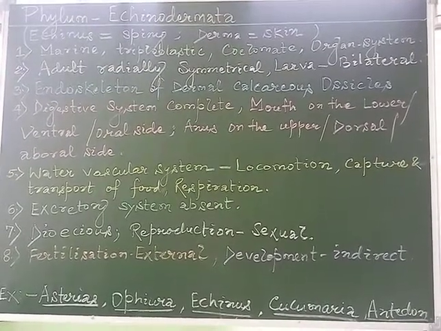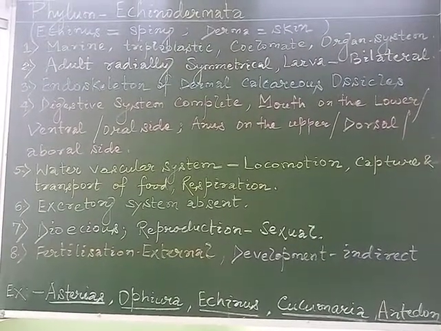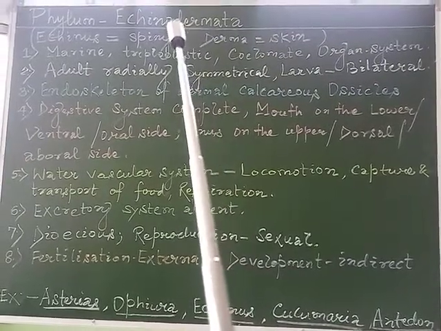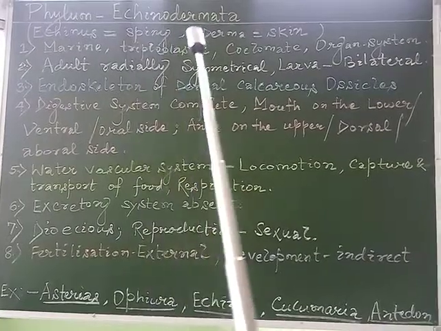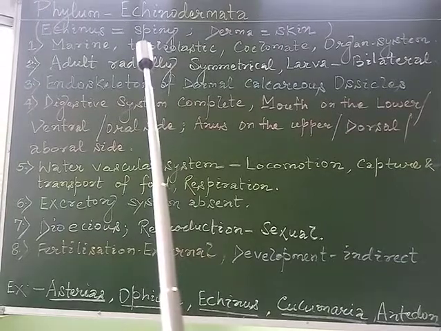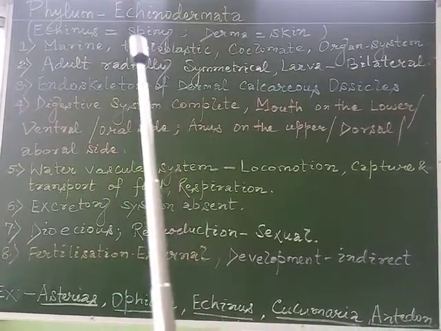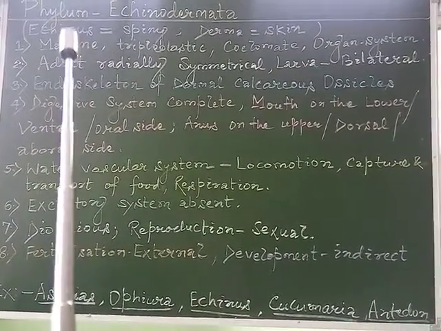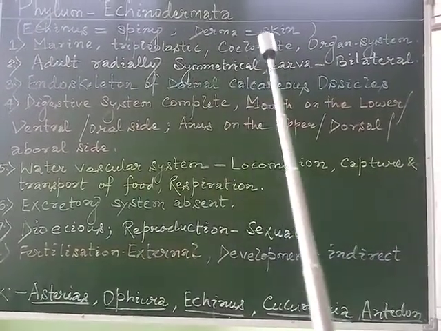Good morning, students. Today we will discuss another phylum, which is Echinodermata. The special characteristic feature shown by the members of echinoderms may be understood by just splitting the term, which is made up of echinus, which means spiny, and derma, which means skin.